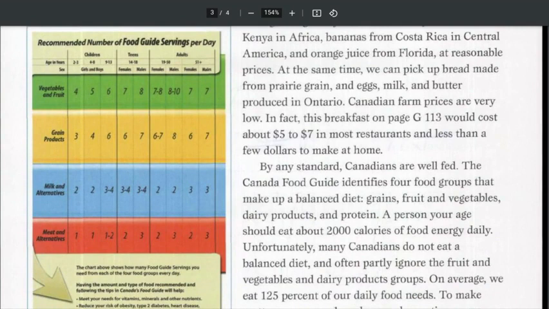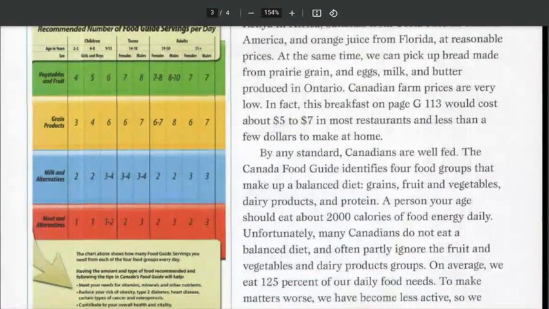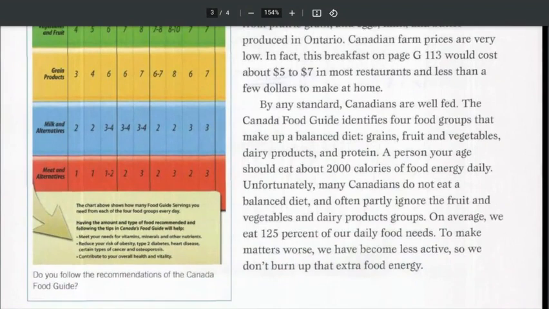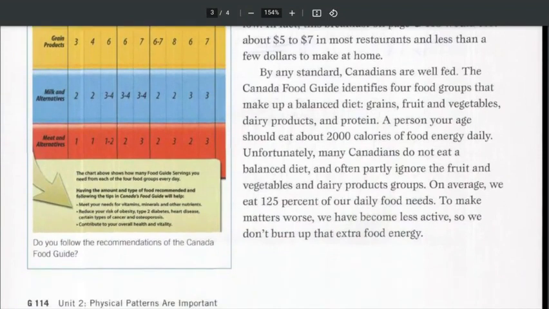By any standard, Canadians are well fed. The Canadian Food Guide identifies 4 food groups that make up a balanced diet: grains, fruit and vegetables, dairy products, and protein. A person your age should eat about 2,000 calories of food energy daily. Unfortunately, many Canadians do not eat a balanced diet and often partly ignore the fruit and vegetables and dairy products group. On average, we eat 125% of our daily food needs. To make matters worse, we have become less active, so we don't burn up that extra food energy.